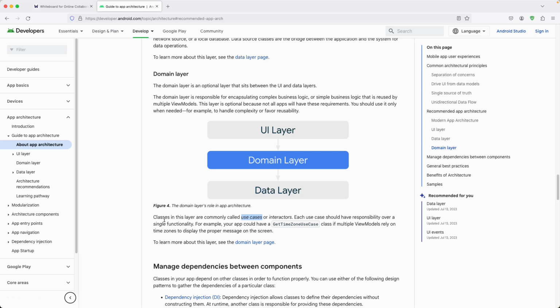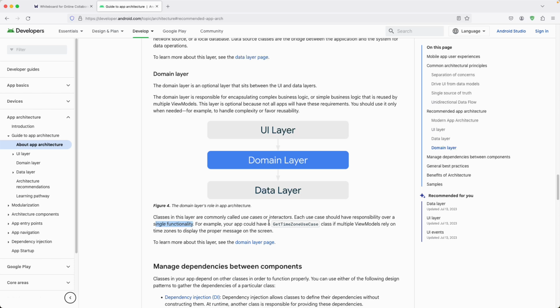So we should create a get all tasks use case, a create task use case, a delete task use case. You cannot create a class with multiple functionality.